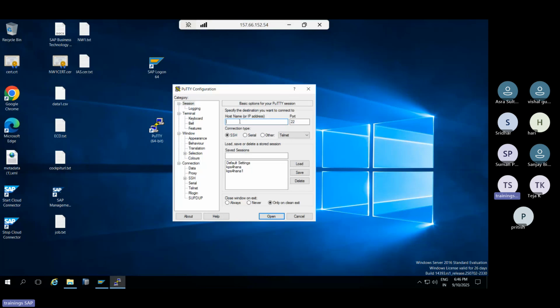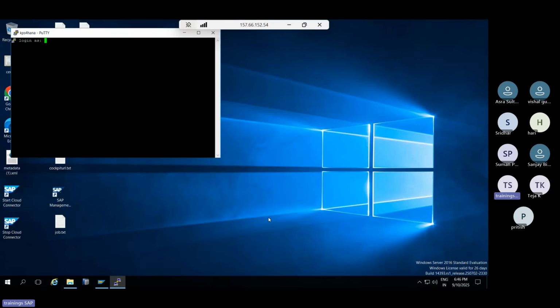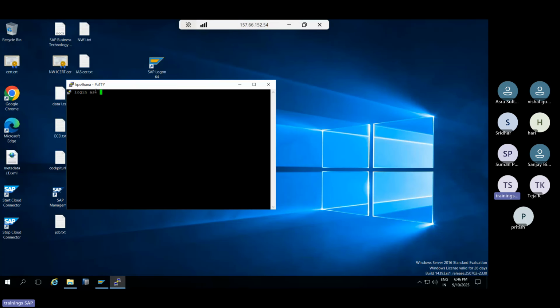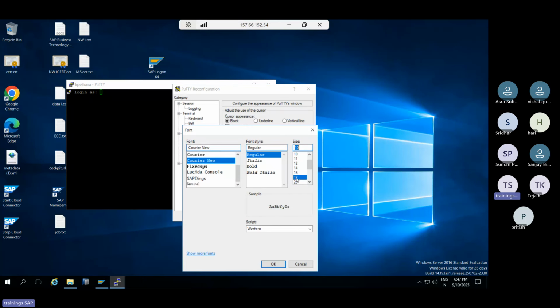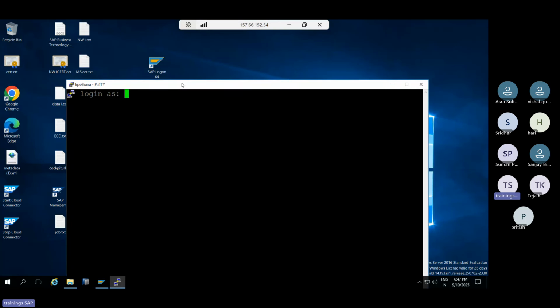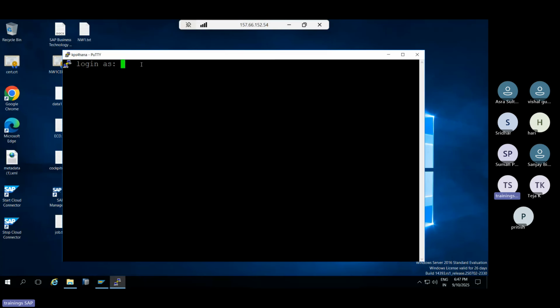Here you can type the host name, which is called KPS4 HANA. That is our host name or IP. You can provide it here, then click on the Open button. Then it will ask for the username. This is the procedure to log into the Linux operating system. Here you can see "login as" root.